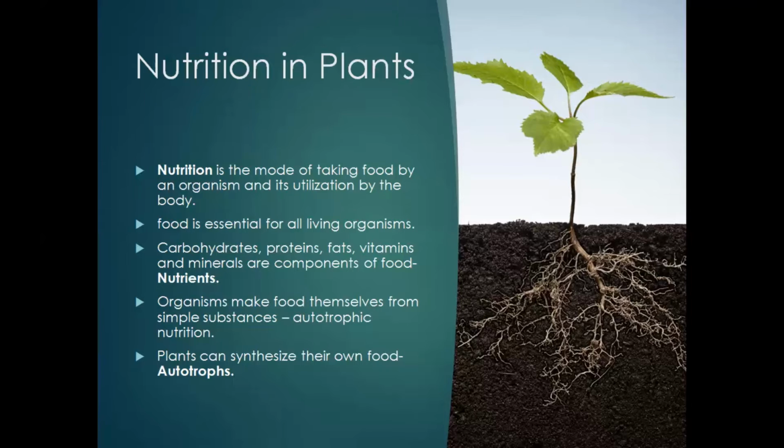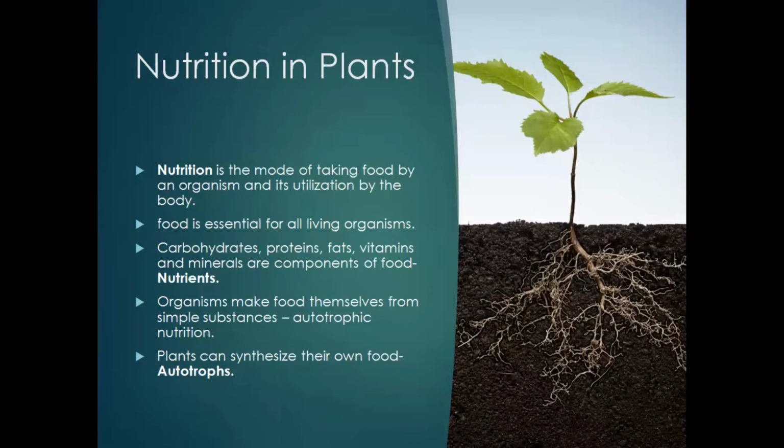Now the question is, what are the components of food? The components of food include carbohydrates. Carbohydrates are compounds made up of carbon, hydrogen and oxygen. Examples of carbohydrates are glucose, starch and sucrose. These are all examples of carbohydrates.